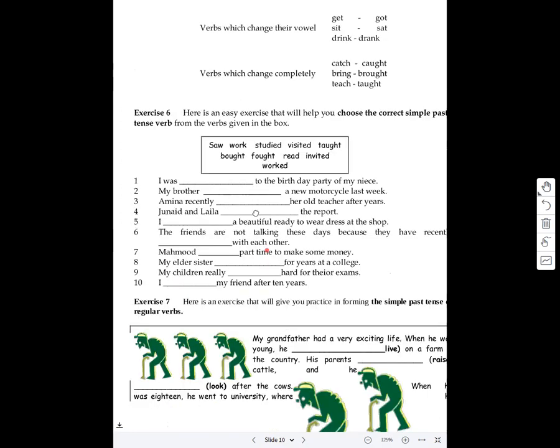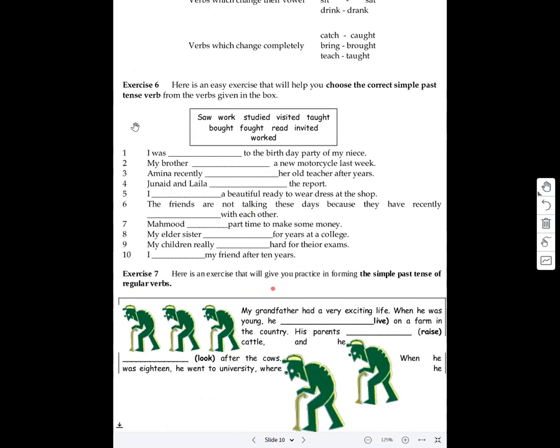So the examples given over here, as you can see, exercise number 6. Here is an easy exercise that will help you choose the correct simple past tense verb from the verbs given in the box. And these are some words given which are verbs, and you have to put them into these sentences. For example, I was dash to the birthday party of my niece. What verb would come here? I believe it's going to be invited. I was invited to the birthday party of my niece.